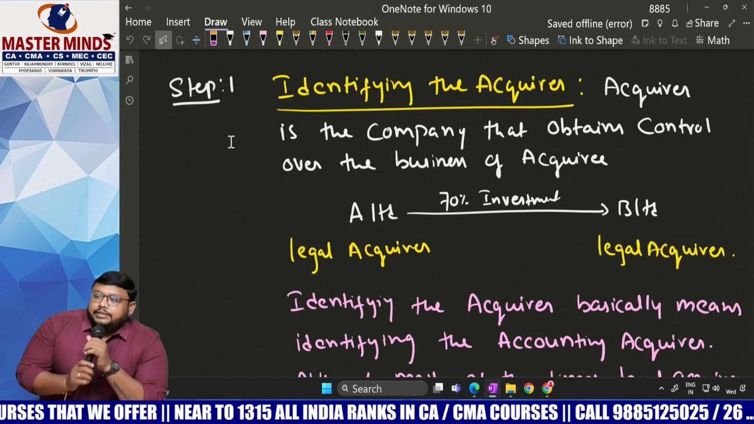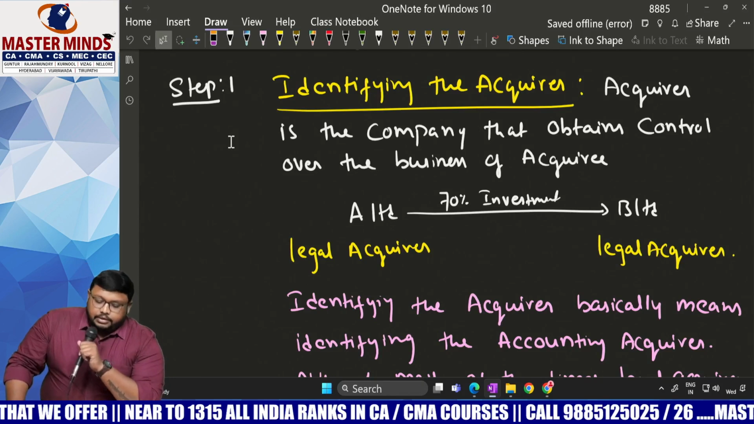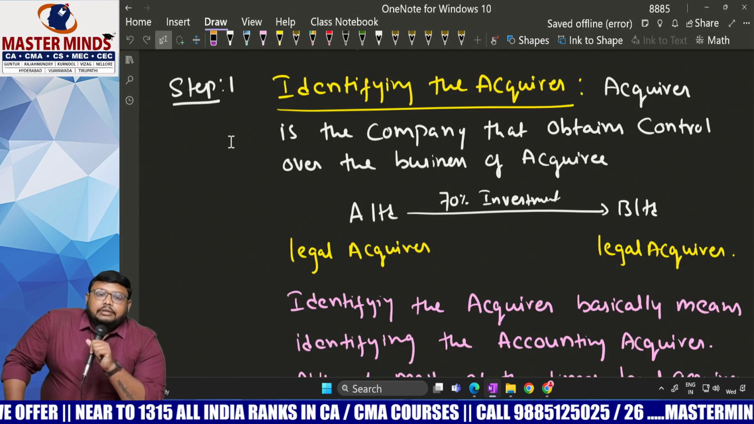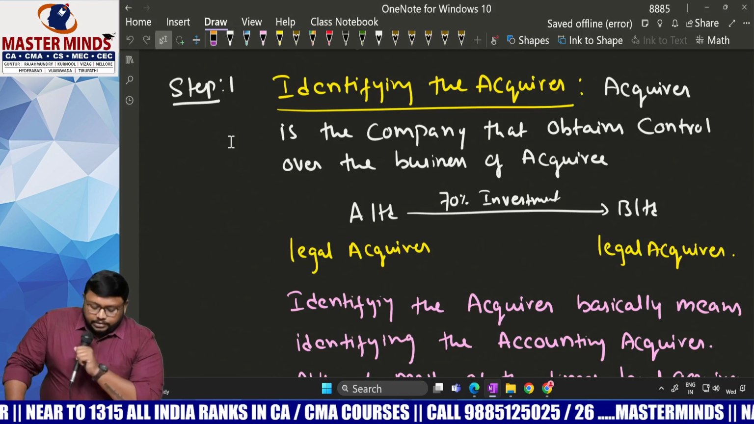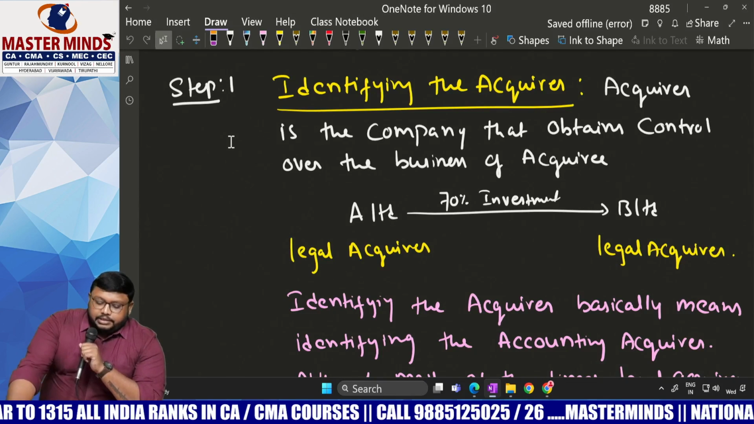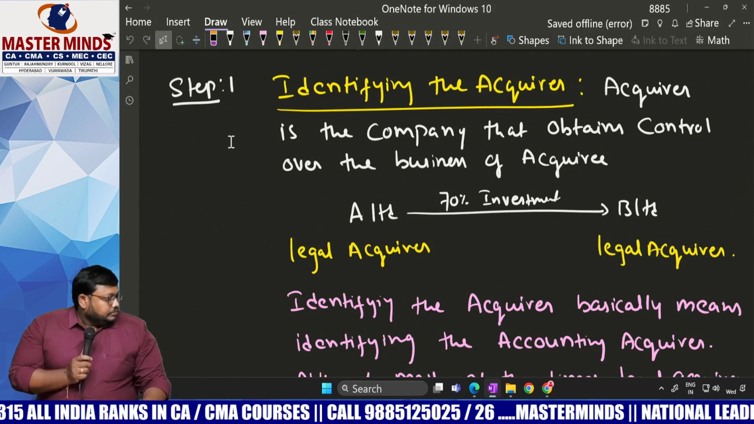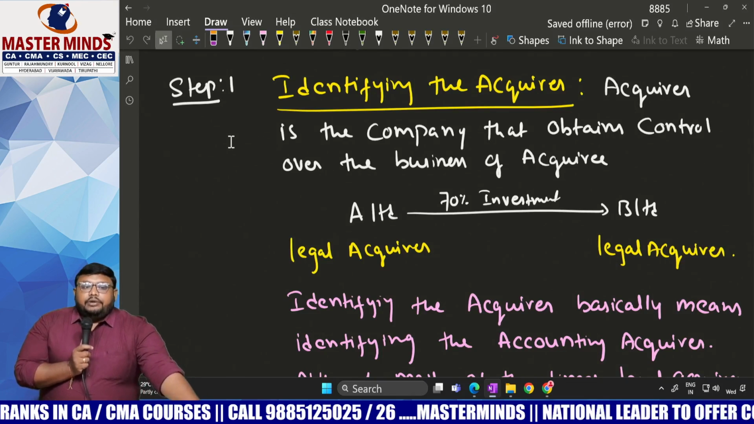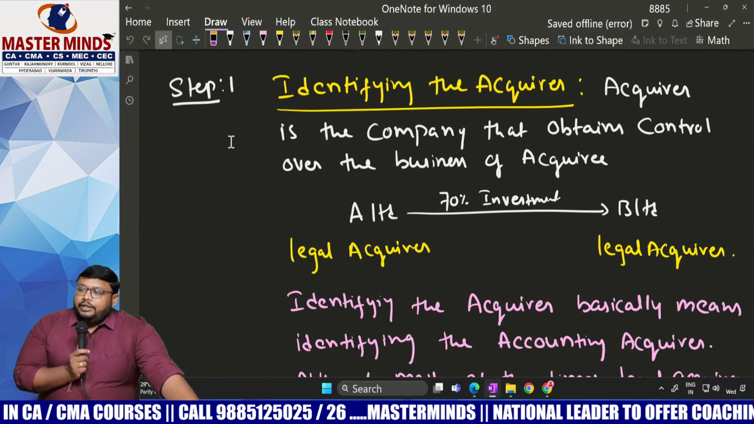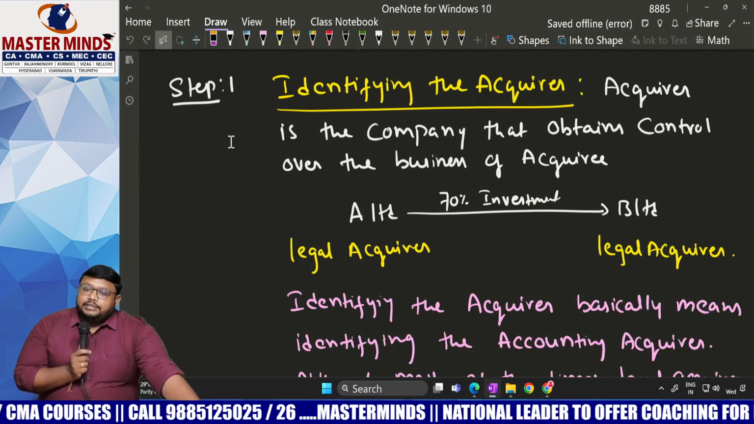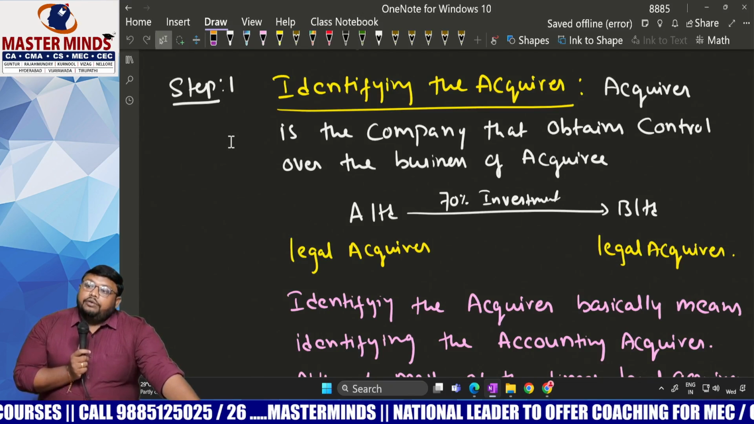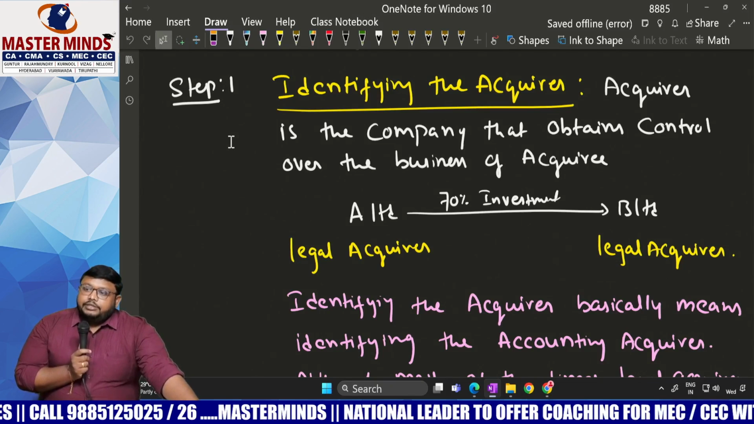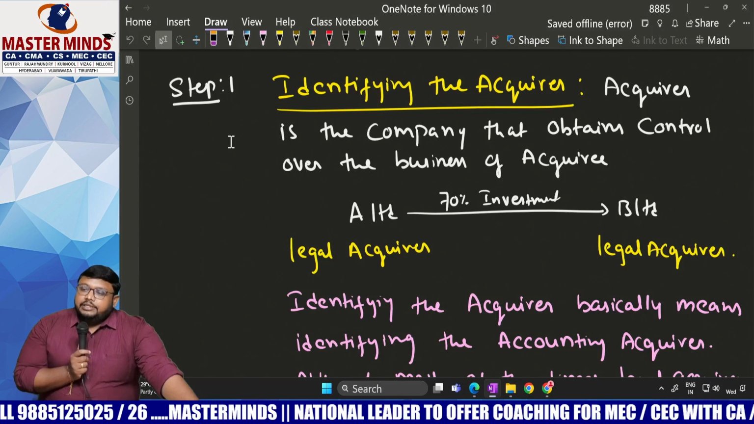So in the morning session we discussed accounting treatment for business combination. First of all, a business combination will occur only when an entity acquires control of the business of another entity. So they should acquire control of the business of another entity.